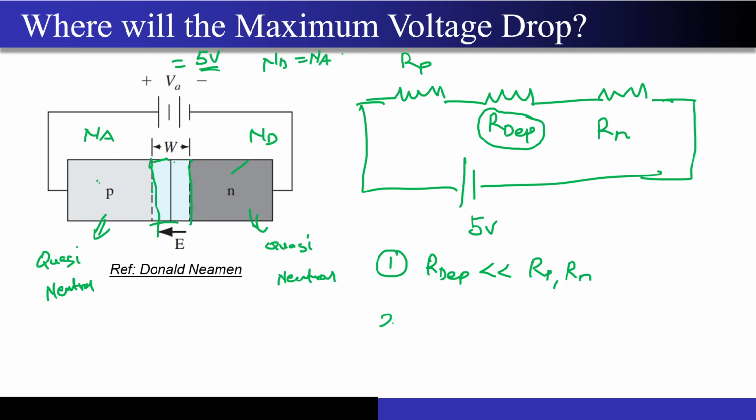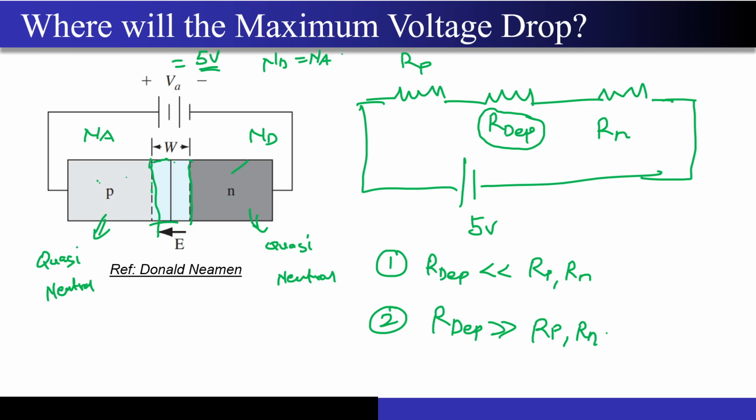Okay, so this is the first case, and the second case is R depletion is much greater than Rp, Rn. So what do you think, which of these is true? Sorry, option 2. Yeah, very good. So what was the reason for that? Very good, very good. Yeah, your answer is absolutely correct.